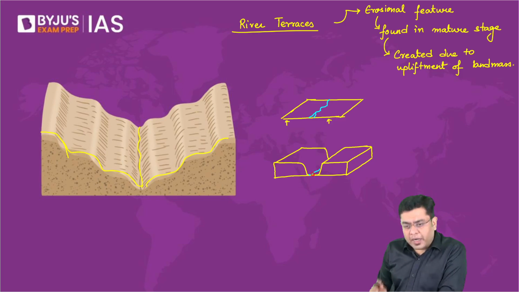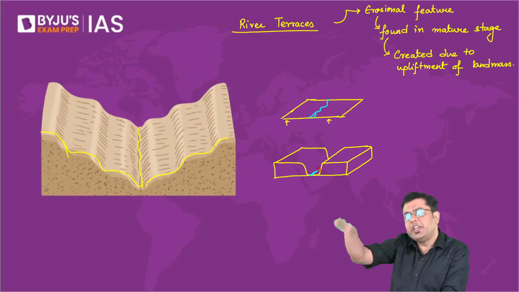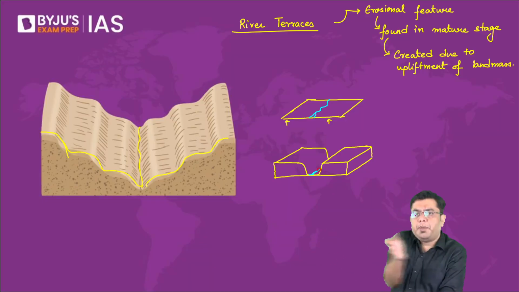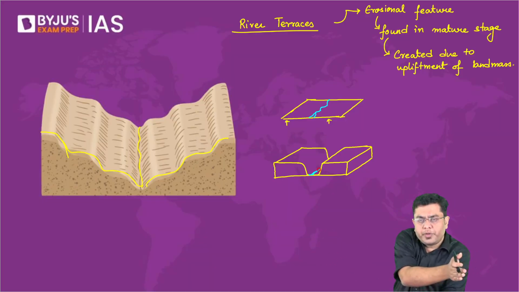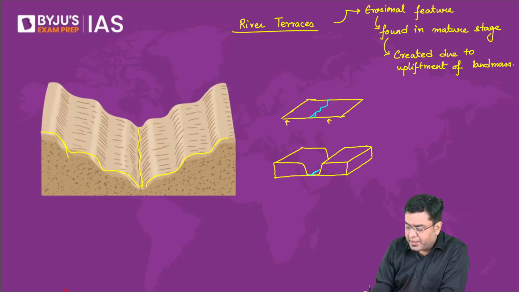Now, the river is in mature stage overall. So the river will go for widening. Many of the times it will change its course as well. If it is flowing here, maybe after a few hundred years it is flowing here, maybe after a few hundred years it is flowing through this region. So that is where some amount of widening will take place. And how will that widening appear? You will observe this being developed into a feature which is much wider, much broader.